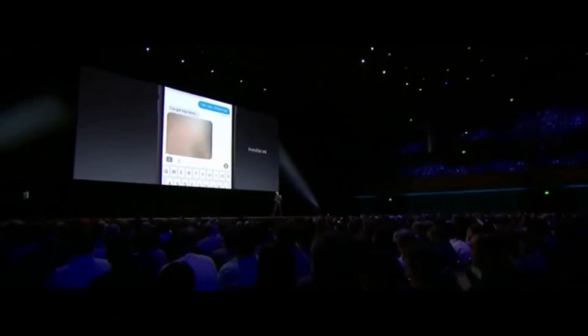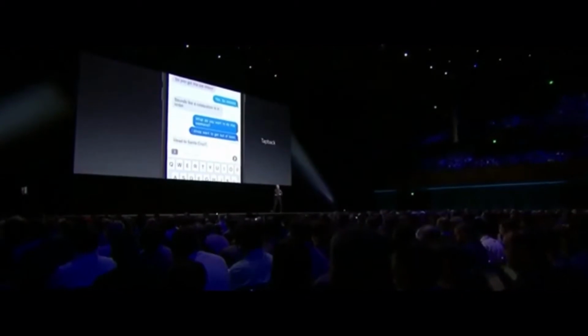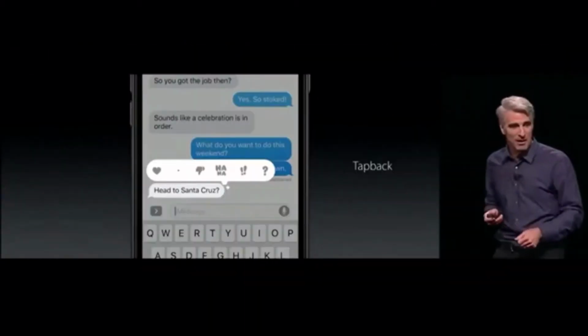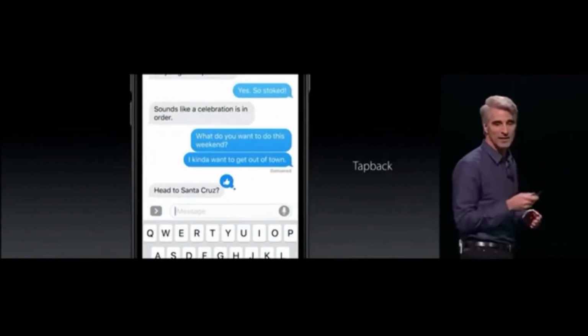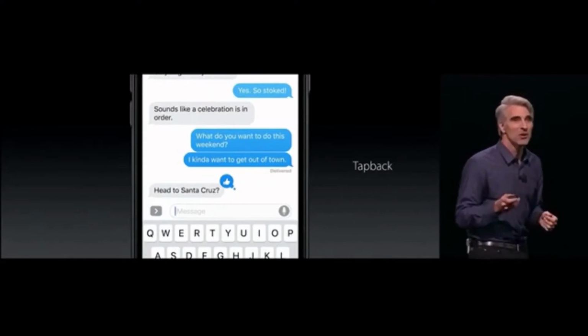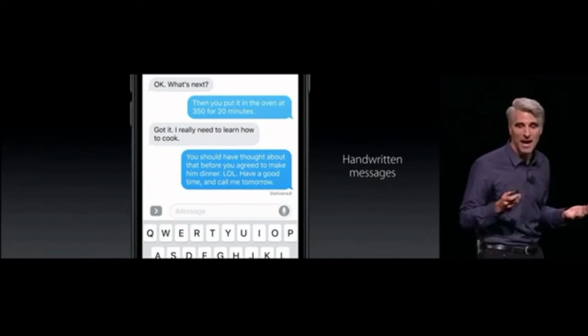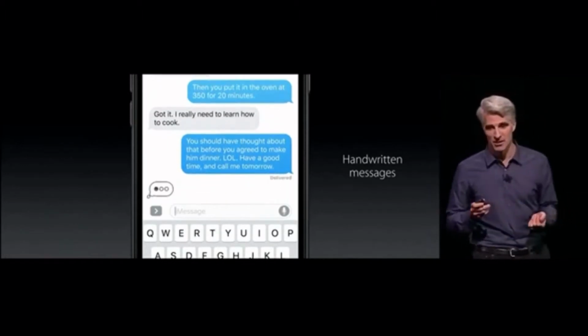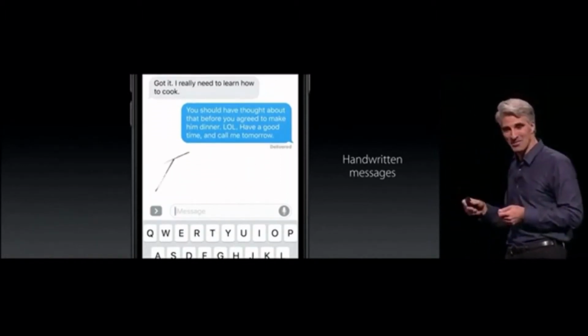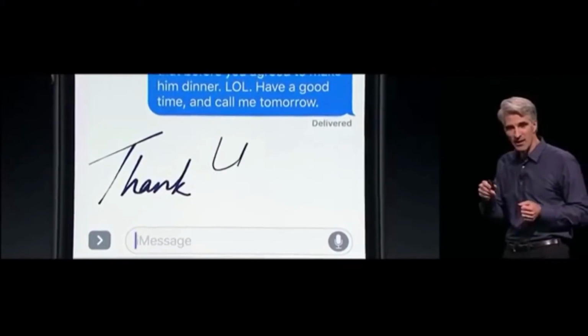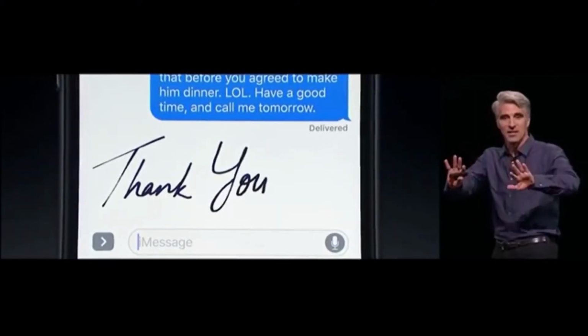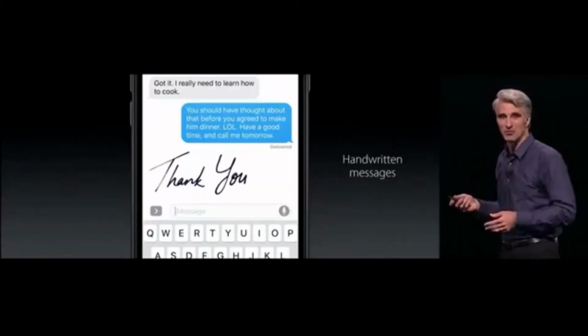Sometimes you just like to send a quick affirmation, a quick tap back, and now you can. Just tap, and your thumbs up can go right there in the transcript. But you know, there's nothing more personal than your own handwriting. And so now we support handwritten messages. Think handwriting bubbles. And you see when it comes across, the care there is the ink just settles in to the transcript. It's really beautiful.